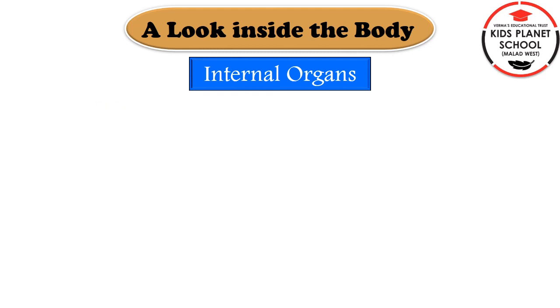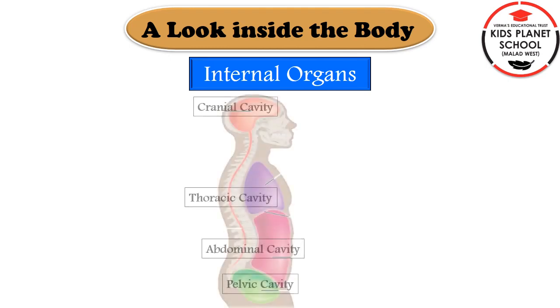Children, on a bike ride, we wear a helmet. On a car drive, we wear seat belts. We do all these to protect our body, to keep ourselves safe. Just like this, to protect our internal organs, we have different cavities. Can you see these cavities? Yes, all the internal organs perform various important functions inside our body. So it is important to keep these internal organs safe and secure.